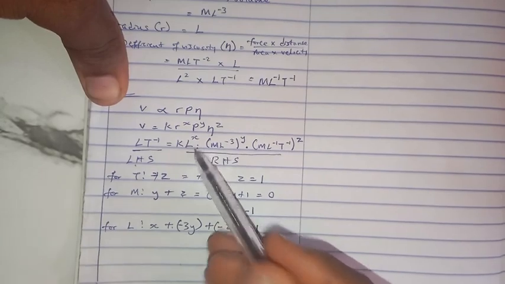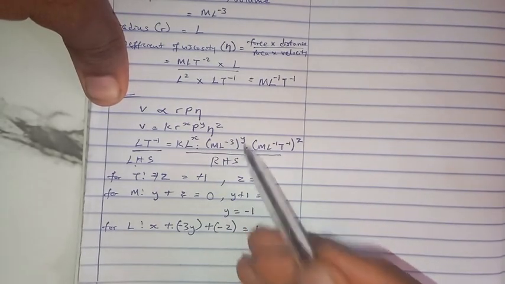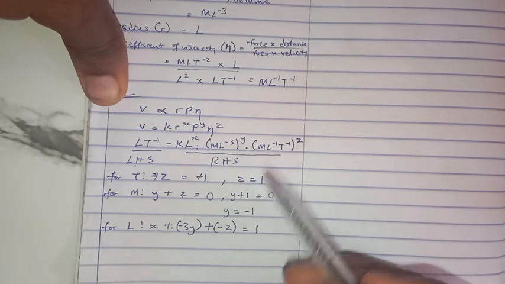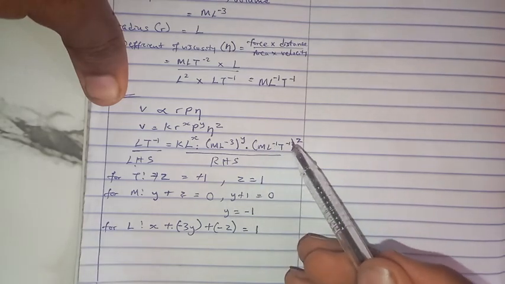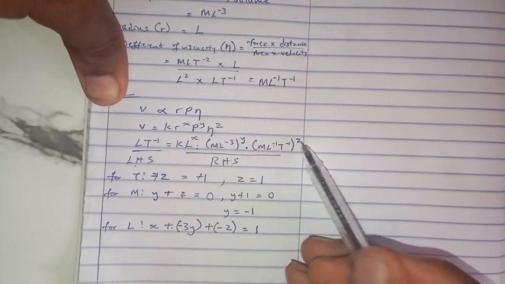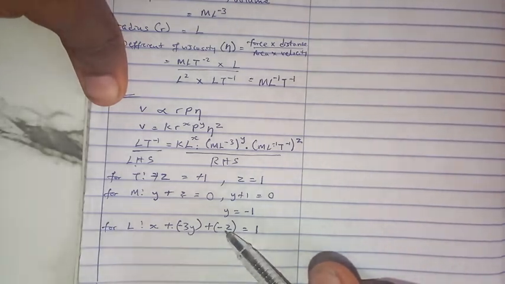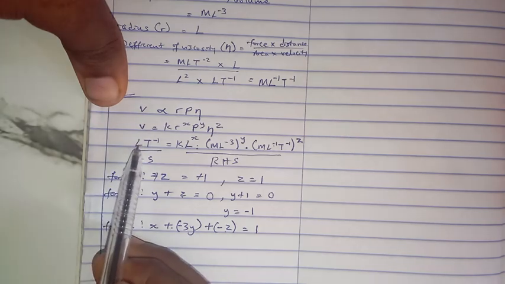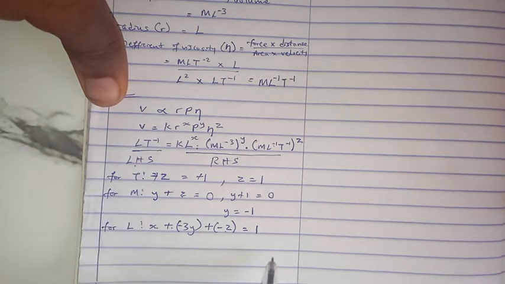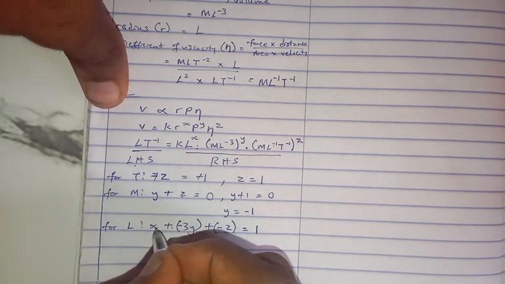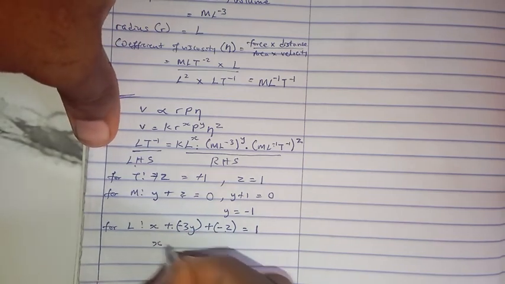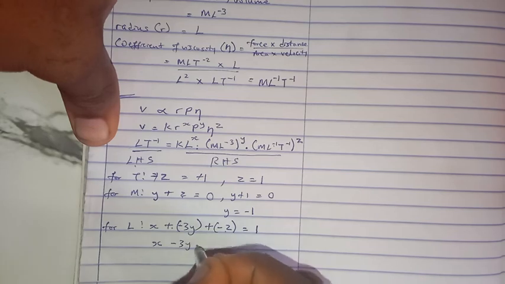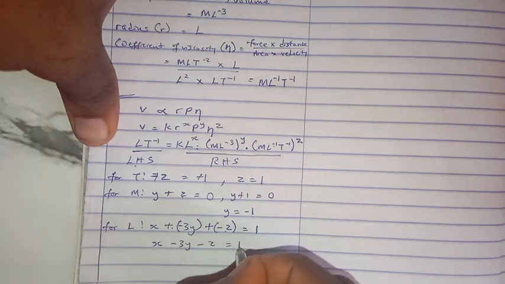Where you see multiplication you add: x plus, minus 3 times y is minus 3y, plus minus 1 times z, which is minus z. On the left hand side we have 1, so we equate it to 1. Let us open the bracket. We now have x minus 3y minus z is equal to 1.